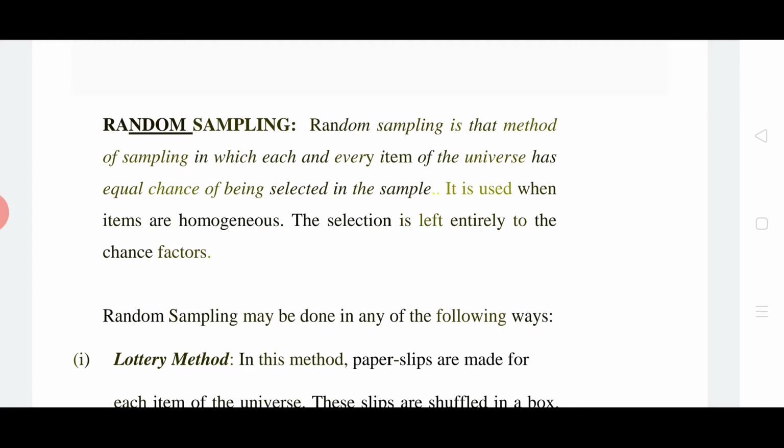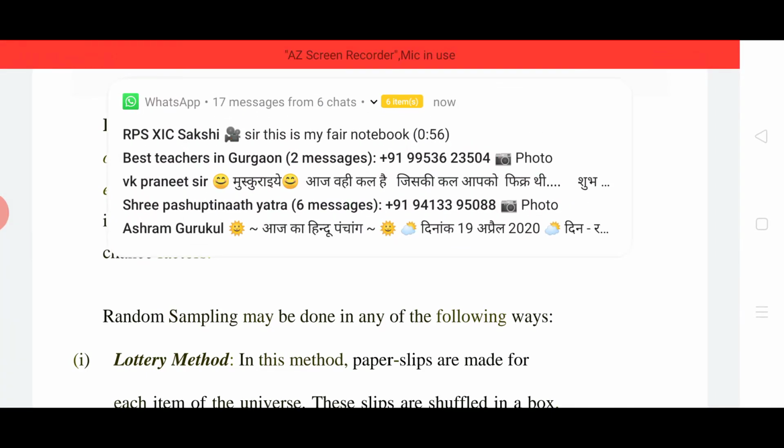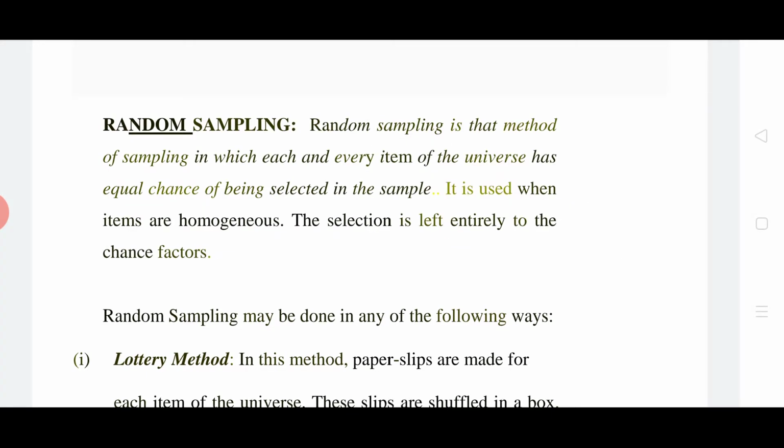That is called random. Random sampling is that method of sampling in which each and every item of the universe has equal chance of being selected in the sample. Means so many items are there, any item can be selected, so each and every item has the same chance to be selected.